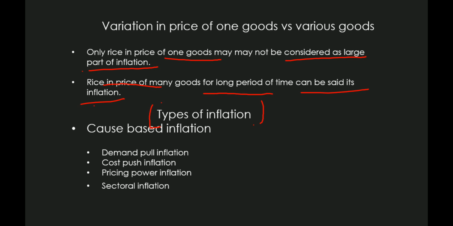So the cause may be demand. Because of the huge demand of people for buying a single unit or many goods, inflation is caused. Thus it is called demand pull inflation, because demand pulls the inflation. And the second could be cost push inflation. The inflation occurs because of an increase in direct cost and indirect cost, right? And pricing power inflation, okay? Sectoral inflation. These are cost-based inflation.